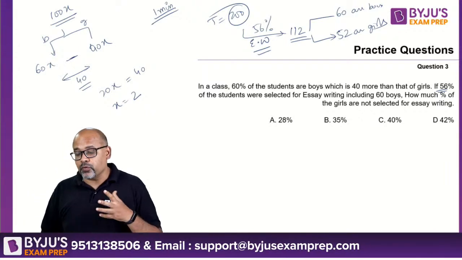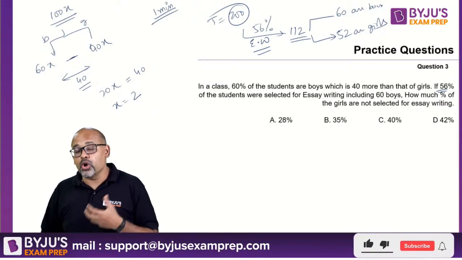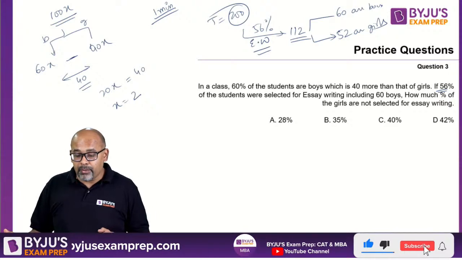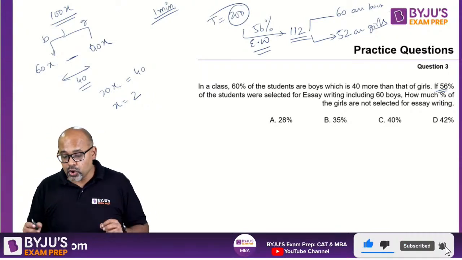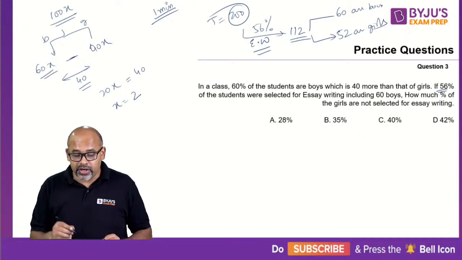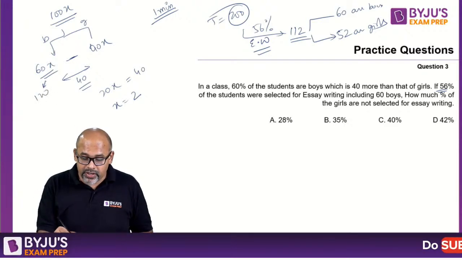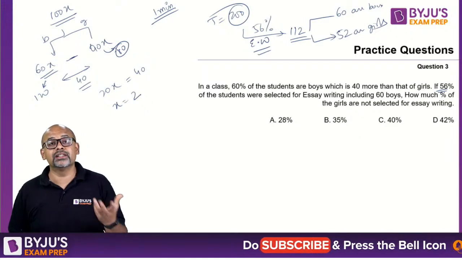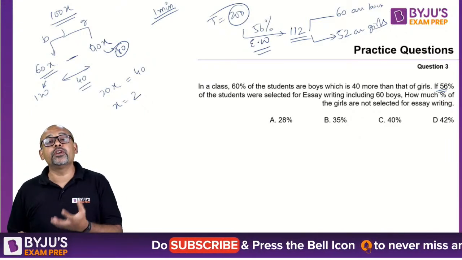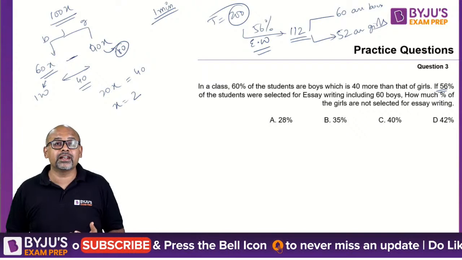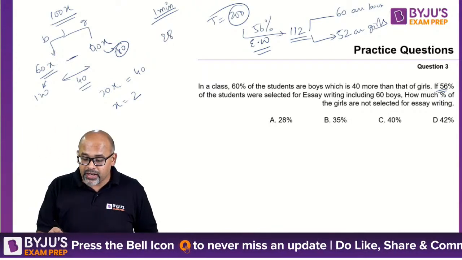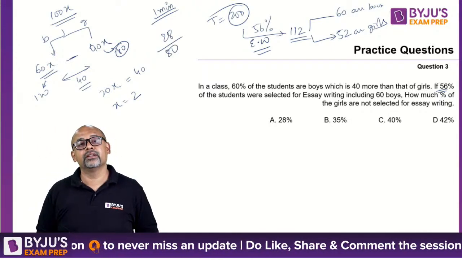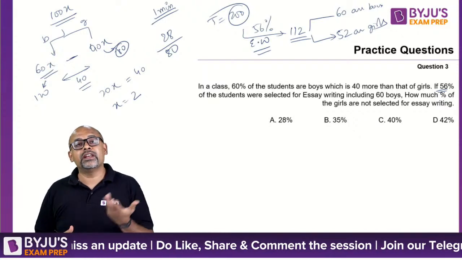So what is the percentage of girls not selected? Remember, 60x are boys, so this is going to be 120 boys and 80 girls, because we got x as 2. So the girls are 80. Out of 80, 52 got selected. So who did not get selected? 28 of them did not get selected out of 80. That is a percentage. So 28 out of 80 is your answer.